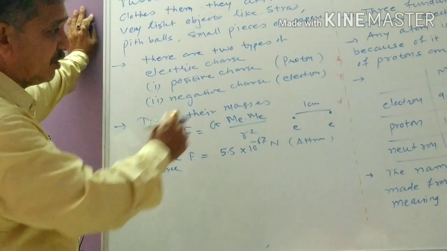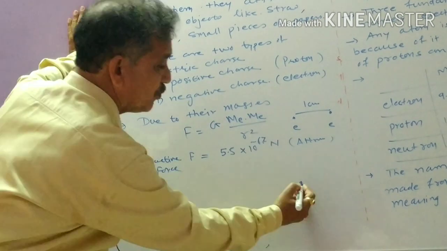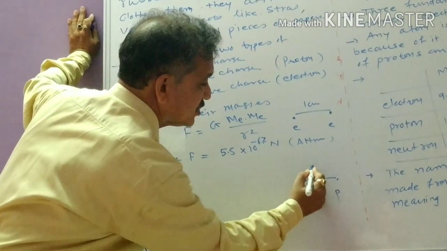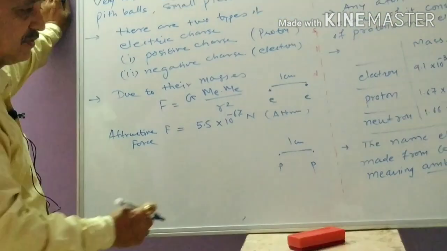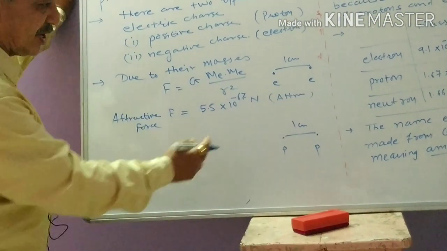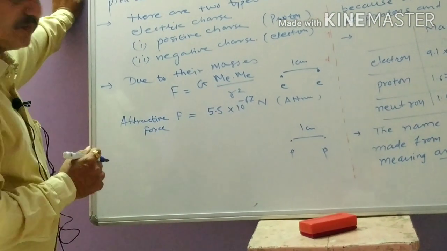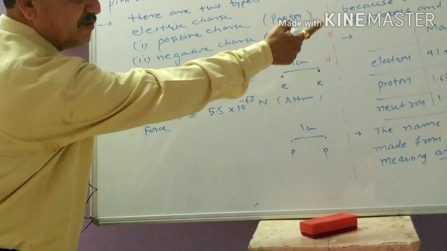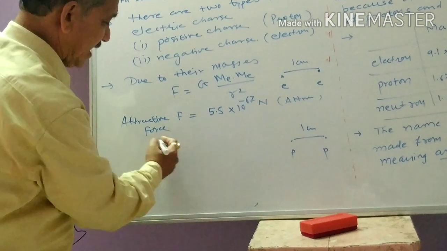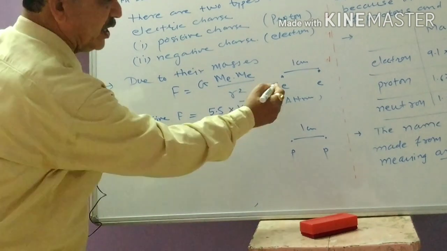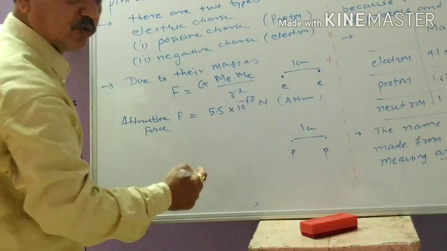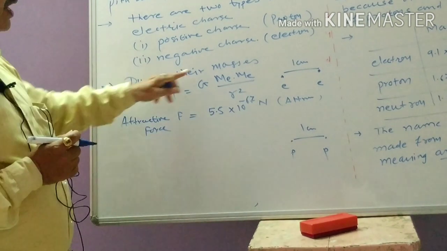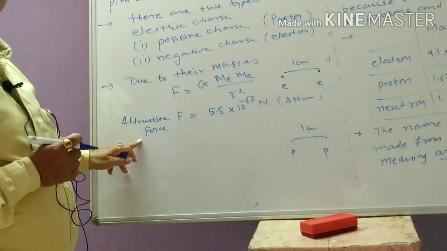Instead of two electrons, if you take two protons, again they are separated by a distance of 1 centimeter. By using the same formula, if you calculate, then the answer will be different. It could not be 5.5 because the masses are different. So again there will be an attractive force. It means if you take two electrons and two protons separated by the same distance of 1 centimeter, then due to their masses there will be an attractive force.